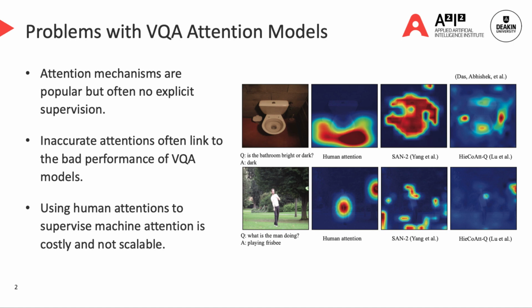As we all know, most of the advances in VQA are based on attention mechanisms. However, in a typical VQA system, attention scores are computed on the fly without explicit attention supervision. Analysis of VQA attention models shows that inaccurate attention often links to the bad performance of the VQA models. On the other hand, annotating human attention is not straightforward and it is inherently costly and not scalable.